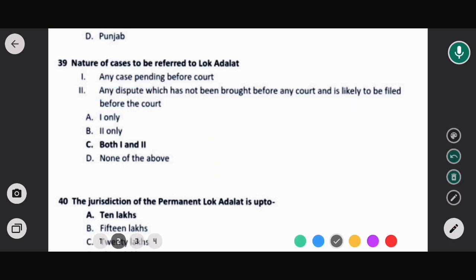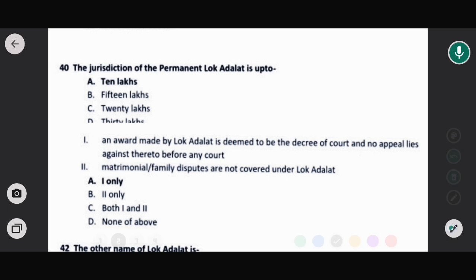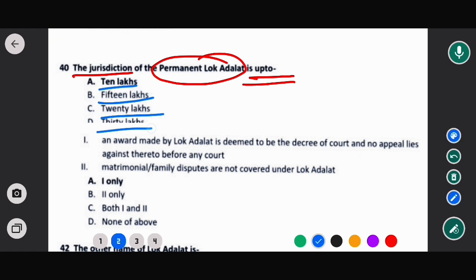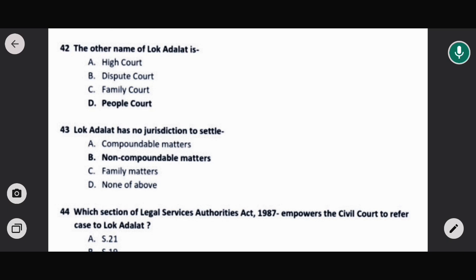So now to next question. Next question is the jurisdiction of the permanent lok adalat is up to, options are देखिए 10 lakhs, 15 lakhs, 20 lakhs and 30 lakhs. So in this case the correct option would be option A. That means 10 lakhs. Okay, so now we do next question.